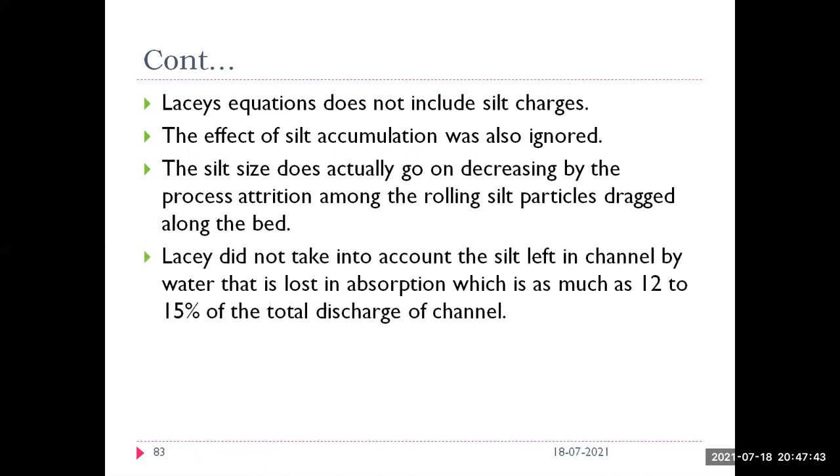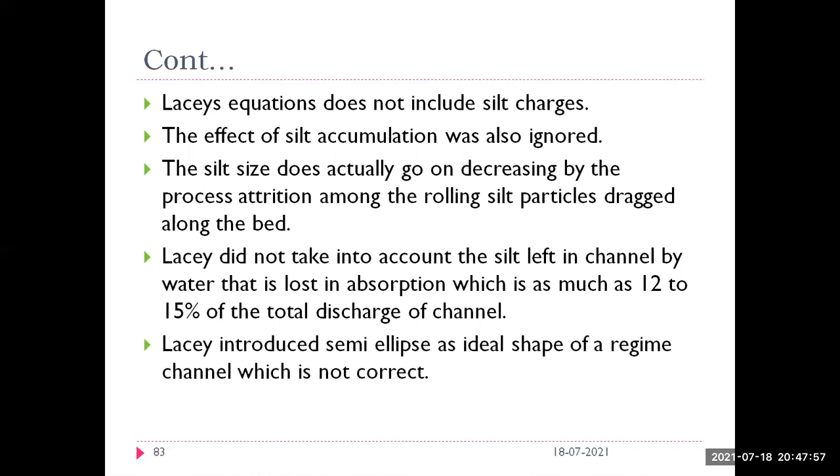And also we have not taken into account the silt which is left in the channel by water that is lost in absorption, which is as much as 12 to 15% of the total discharge of the channel. And also we have introduced the semi-ellipse as an ideal shape of a regime channel, which is not correct. So those are the drawbacks of Lacey's regime theory.